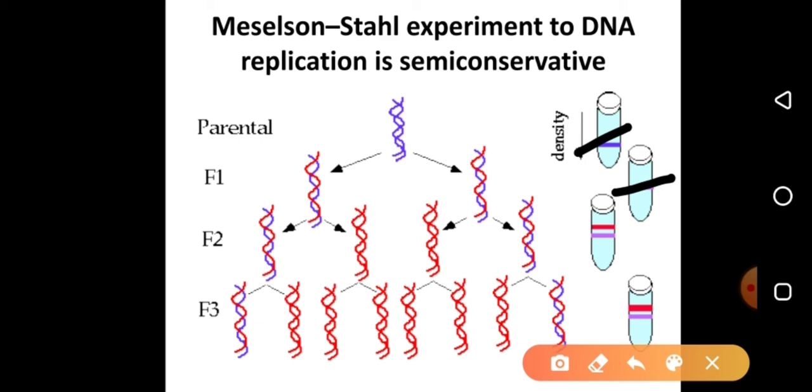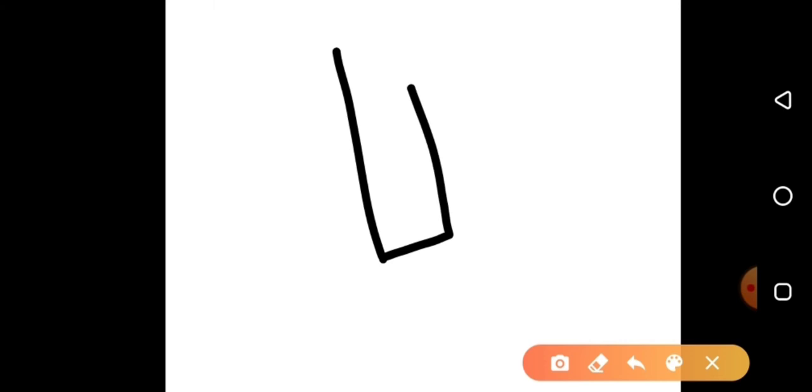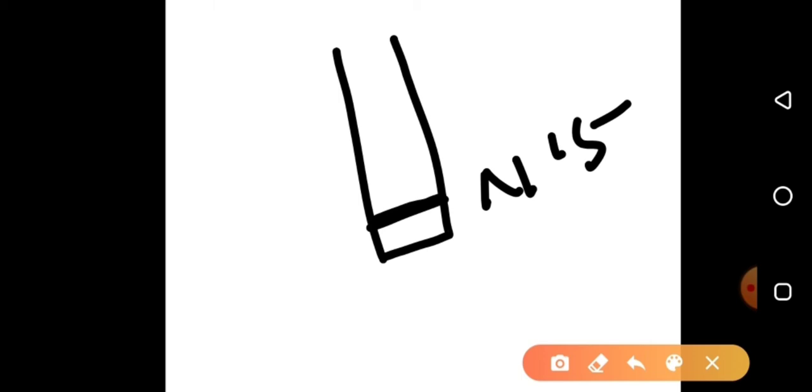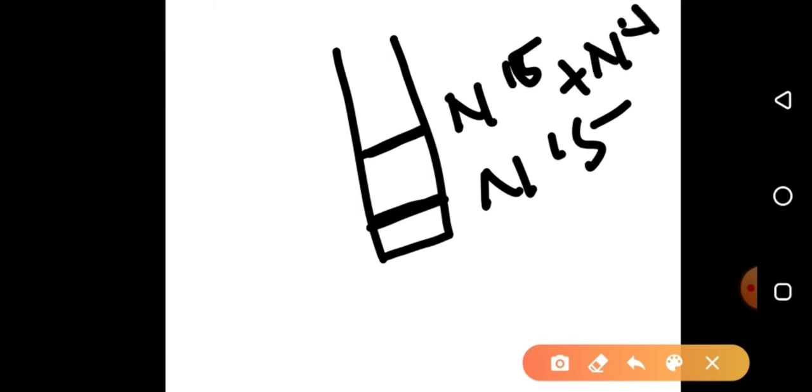Then he allowed the remaining bacteria to grow one more time, and he cultured them again to the F2 generation. There he got two bands, one in the middle range and another in the top range. If you analyze this entire process, the initial band he got here is N15. Then he cultured it in N14 media, so he got a band here, that is N14 plus N15. Then he recultured it to the F2 generation.